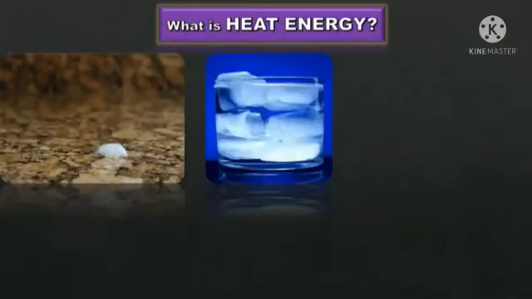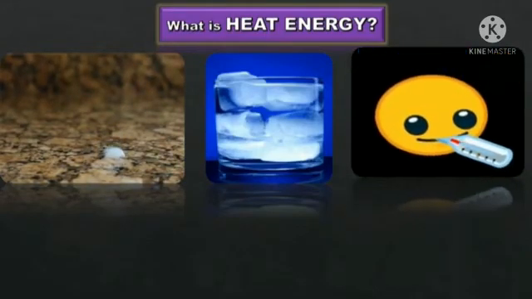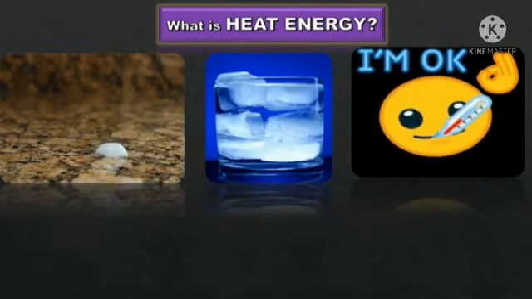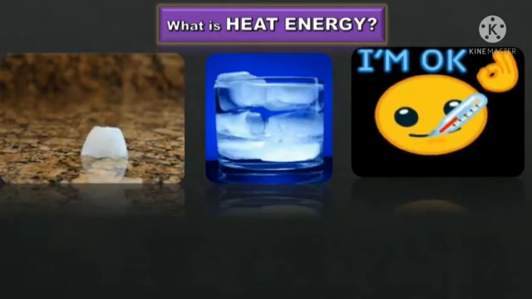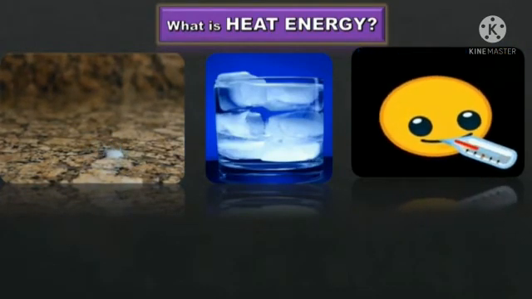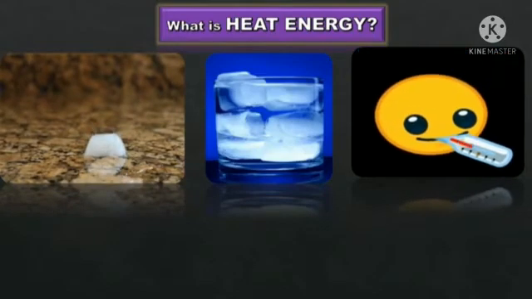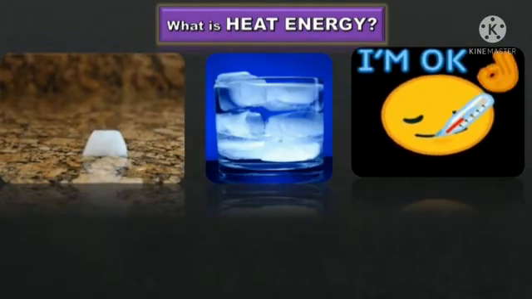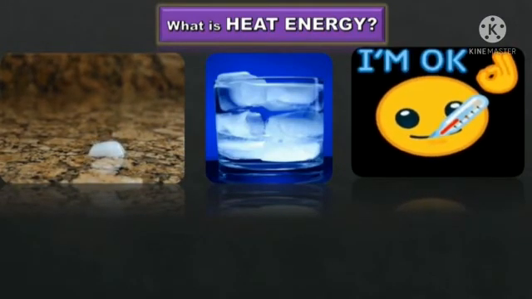Children, if you are holding a piece of ice, after a few minutes, what will happen? The heat energy from your body is transferred to the ice. It causes the ice to melt. I tell you one more example. Why are we using the thermometer, children? To measure the temperature of our body, right? We are measuring the temperature by the movement of the particles. If the particles in your body move faster, the temperature will be high. If the particles in your body move slowly, the temperature will be low.